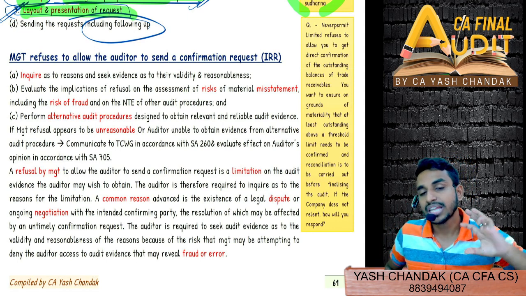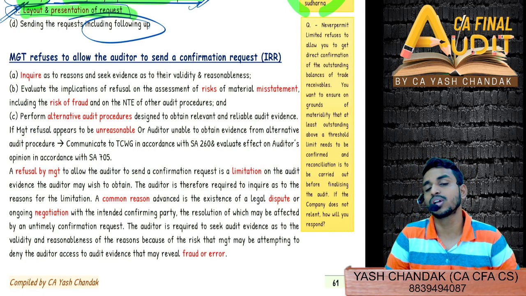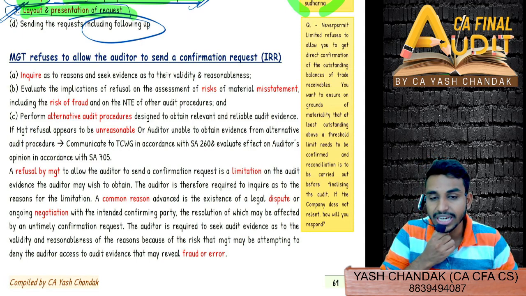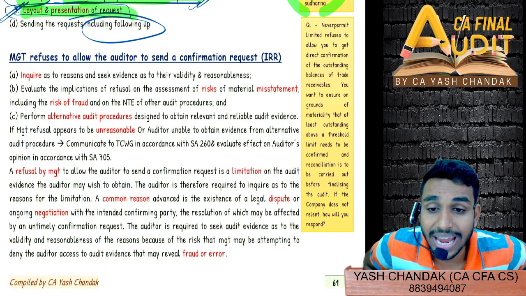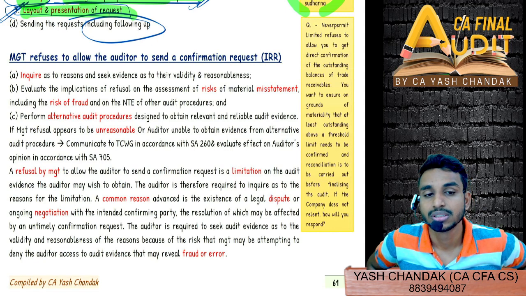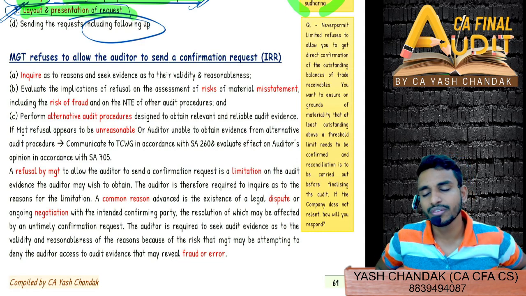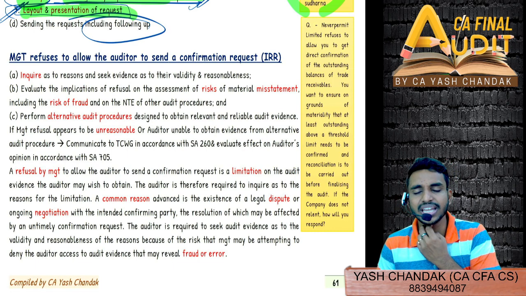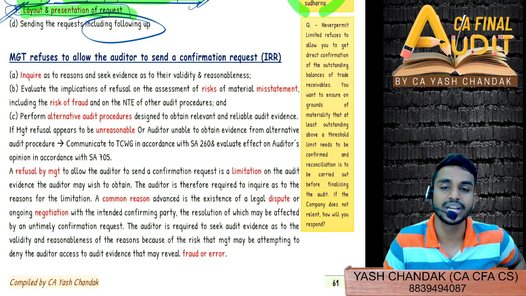First of all, you have to inquire, then perform your alternative audit procedures, and similarly determine what exactly your ROMM is. However, after this also you have to be a bit more skeptical, right? Since management is refusing, don't you think there could be an element of fraud involved here? Management is not allowing us to communicate with the debtor. They are saying, fine, don't worry, we can communicate for you and then provide you with the external confirmation. Anyway, it doesn't matter how exactly they are rejecting our external confirmation request, the essence is that they are refusing to allow the auditor to send a confirmation.